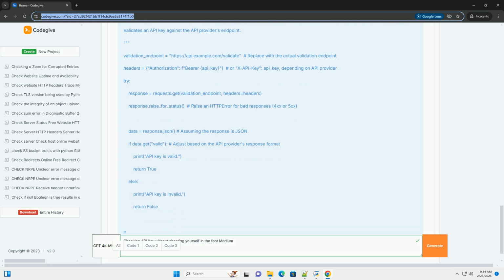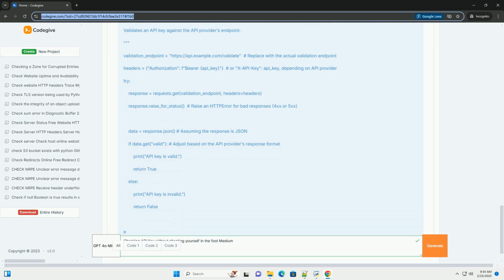7. Usage. After retrieving the secret, you can access the API key using secrets.get('API_key'). Make sure the JSON key API_key matches the key in your secrets JSON in AWS Secrets Manager.